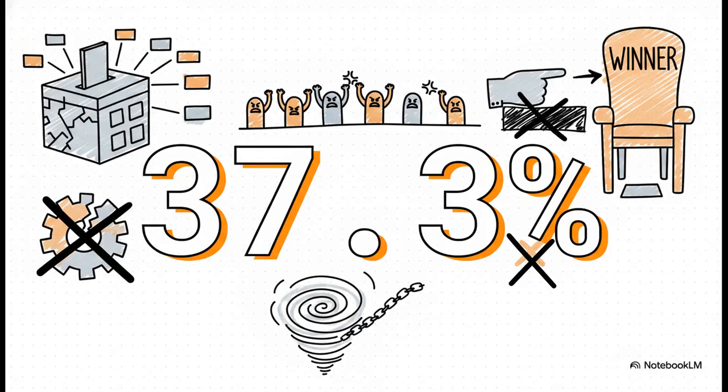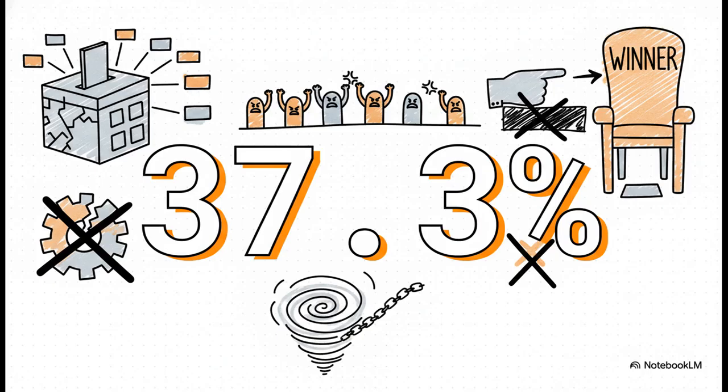Okay, I want to pause here for a second to bust a massive historical myth you've probably heard. People often claim proportional representation caused the fall of the Weimar Republic and the rise of the Nazis. That is factually false. At their absolute electoral peak in 1932, the Nazis won 37.3% of the vote. Proportional representation actually prevented them from winning an outright majority.